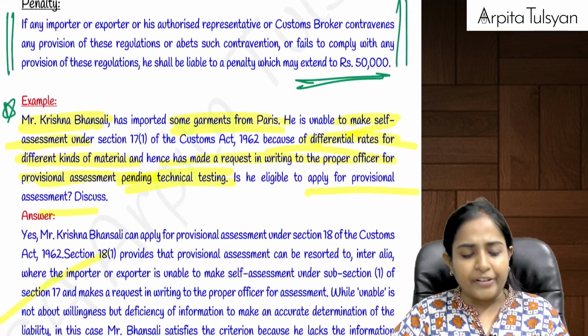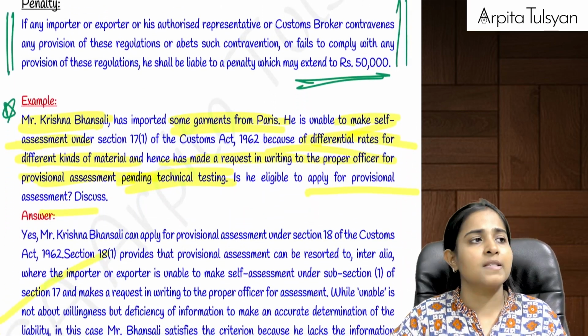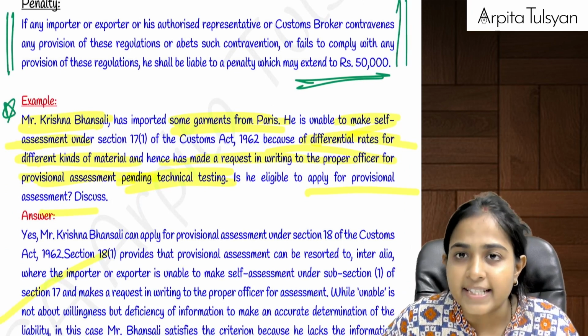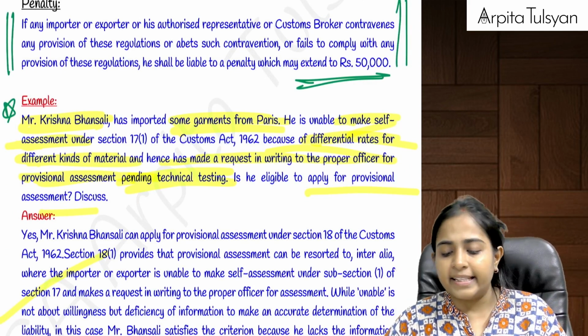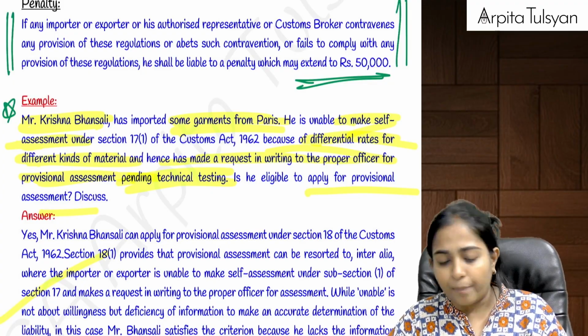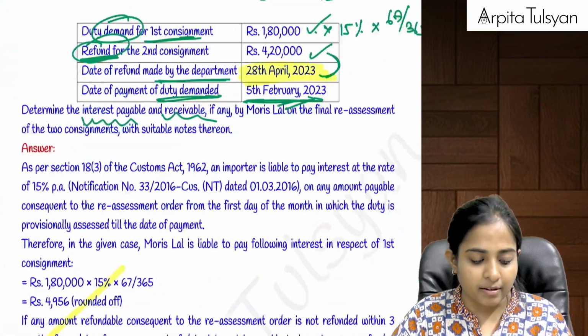Yes, and if the importer or exporter or his broker contravenes any of the provisions of this provisional assessment, then they will be liable for a penalty up to rupees 50,000. Are you clear till here?